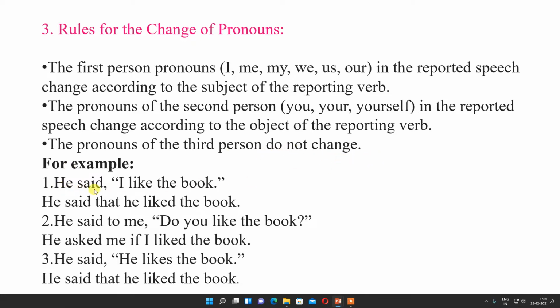For example, he said, "I like the books." He said that he liked the book. Here the first person becomes the third person. He said to me, "Do you like the book?" Here we are talking about the second person. "Do you like" means we are talking about he only. He asked me, so here the second person is himself only. So he asked me if I liked the book. He said, "He likes the books." He said that he liked the book.